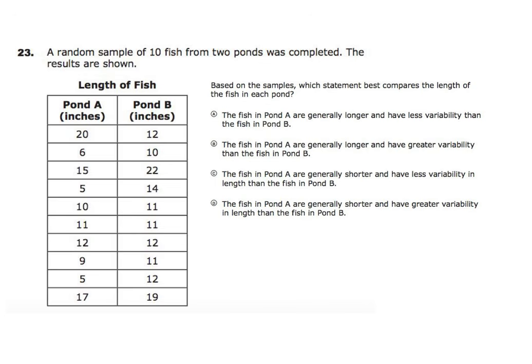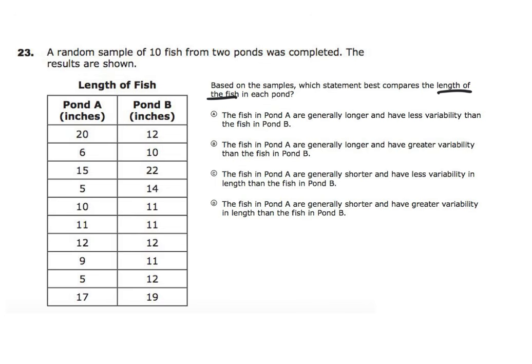Number 23. A random sample of 10 fish from 2 ponds was completed. The results are shown. Before I printed off this packet, I forgot to put the answer choices on here. So the answer choices are not on your packet, but you still need to put the answer on here. It says, based on the sample, which statement compares the length of fish in each pond?